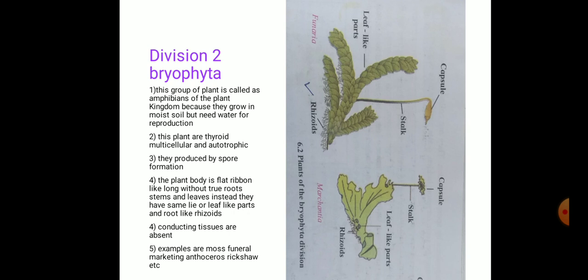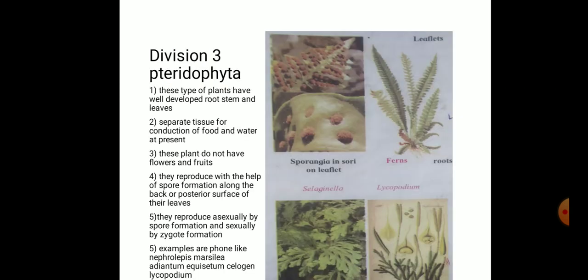Now let's move to the third division, that is division 3, Pteridophyta. In Pteridophyta you will find these type of plants have well developed root, stem and leaves, and they also have separate tissues for conduction of food and water.